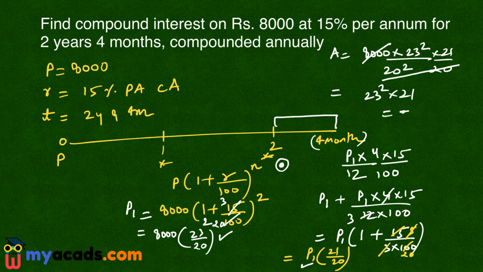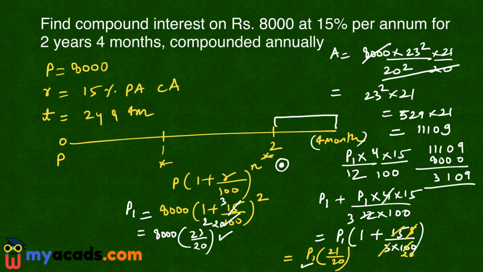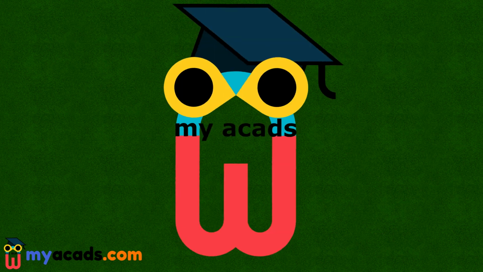This is 529 into 21. This is equals to 11109. So I have to find out the compound interest. So compound interest is 11109 minus 8000. So it is 9, it is 0, it is 1, 11 minus 8 is 3. So 3109 is the compound interest. This is the answer.